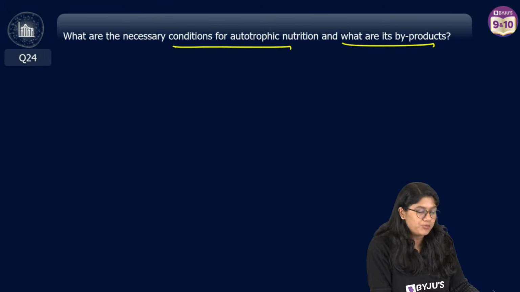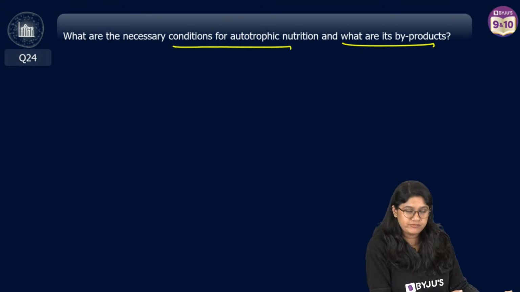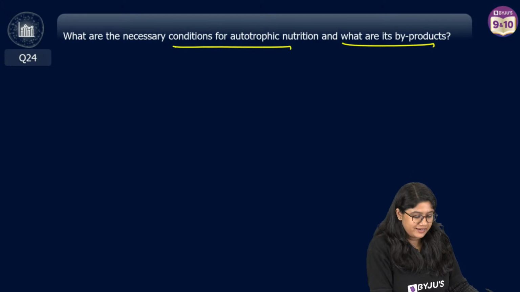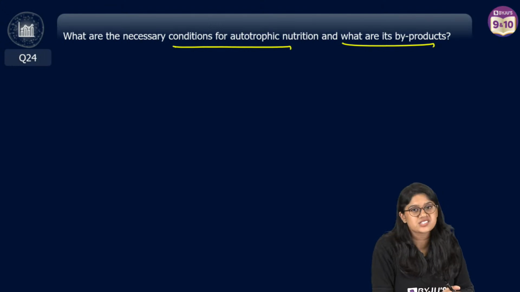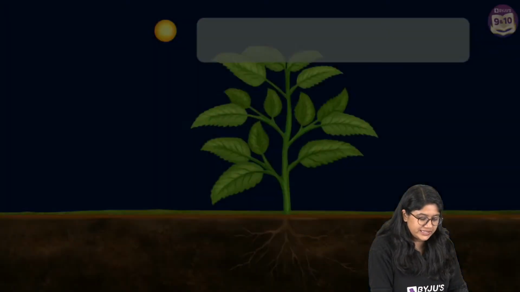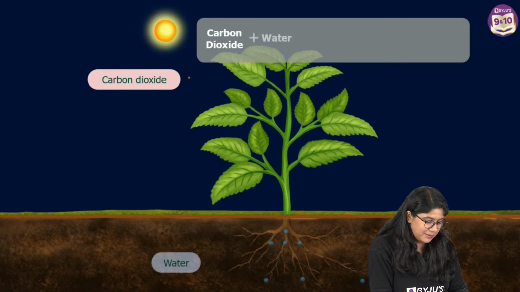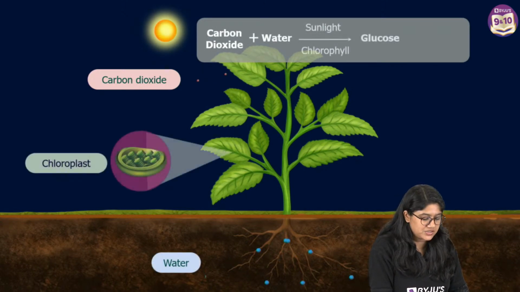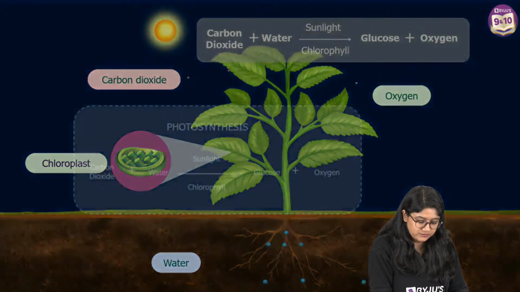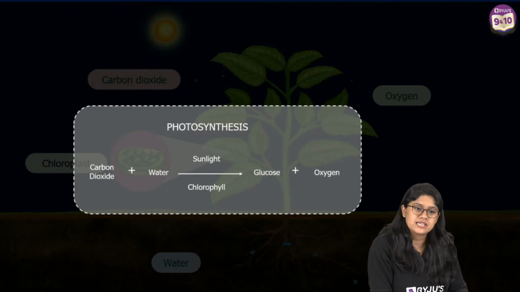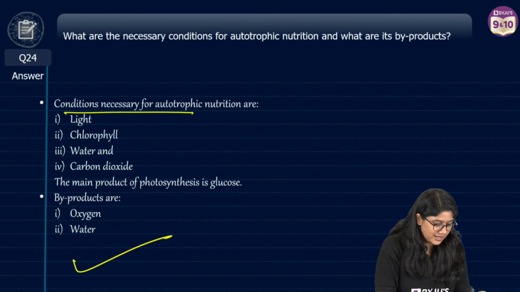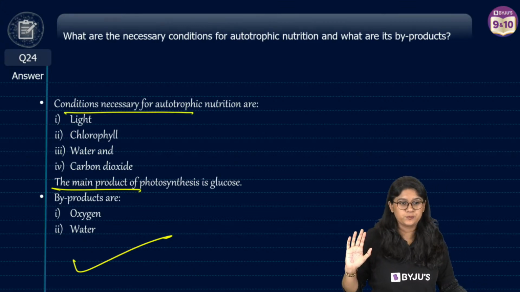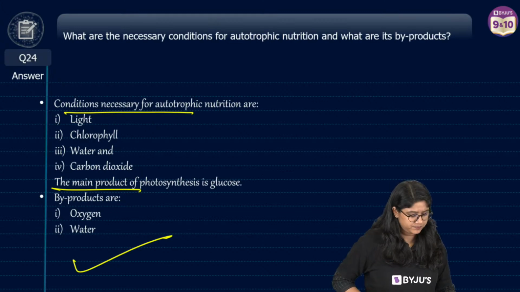Translocation is nothing but the movement of food with the help of phloem, in plants. Yeah, this question looks very fancy, right? Kuch nahi hai question mein. They are asking about photosynthesis. So you will write everything that you know about photosynthesis. You will write about CO2, water, sunlight, chlorophyll, chloroplast, glucose, oxygen and water. Okay? You write this. Easy peasy. This is the answer. What are the products and what are the byproducts? And you have your answer with you. In short, explain photosynthesis. Absolutely correct.